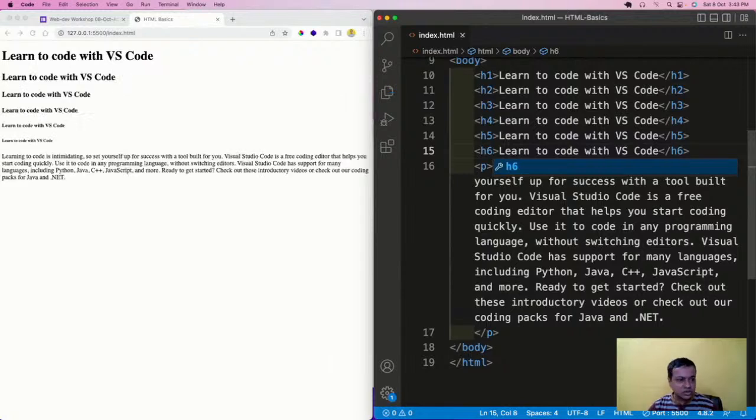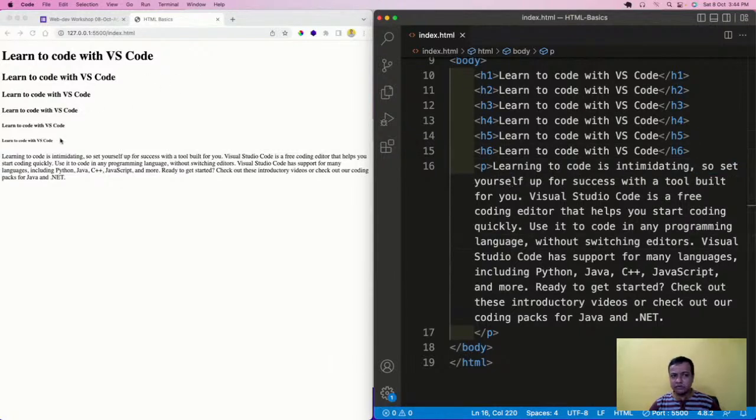So save it, and now see what is happening. h1 is very big, h2 is a little smaller, h6 is very small. This is something which you see in almost every website out there. You go to any website, you'll see a heading, subheading, and all those things. So these are known as headings. Okay, so that is there.